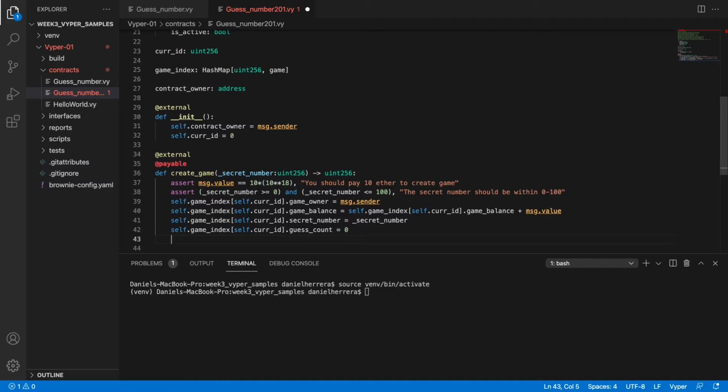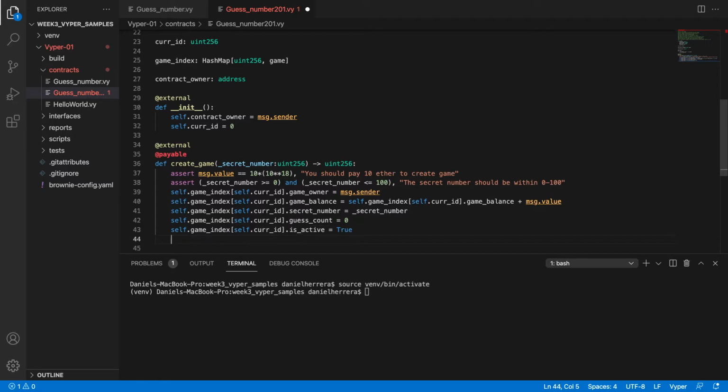And then we are going to initialize whatever is the status of the contract at this moment. We are going to just call it is active, and this is going to be equal to true because booleans are initialized to false. And later on, when we work in the logic, we will know that we need this one to be true. Now we need to do some housekeeping, which is increasing the core ID variable.